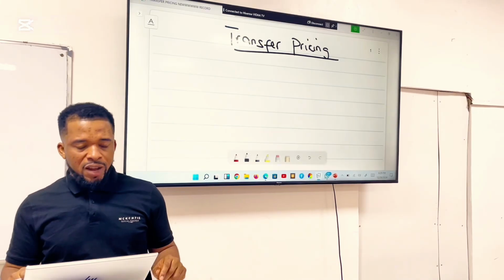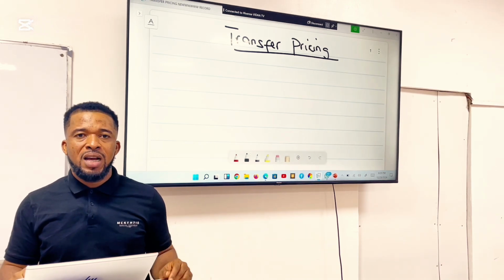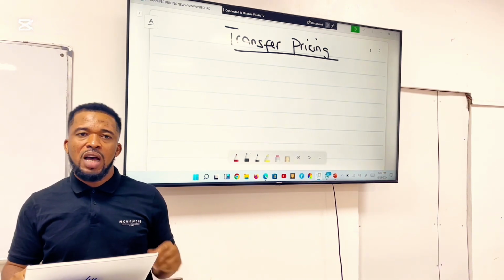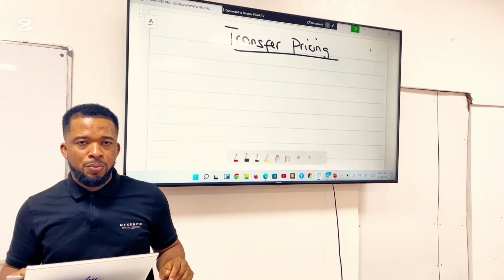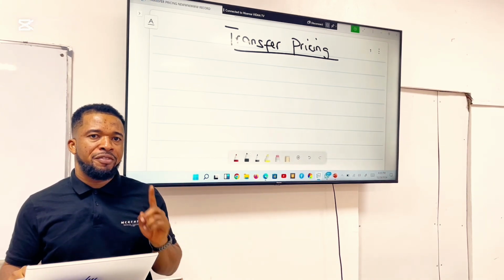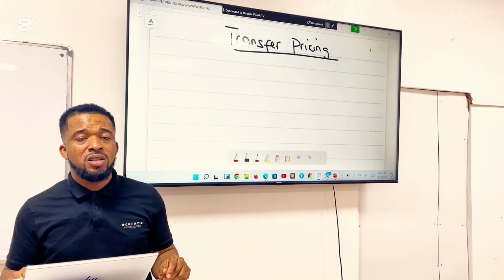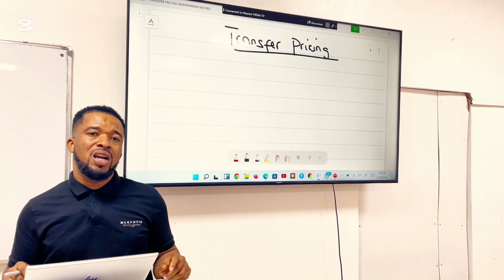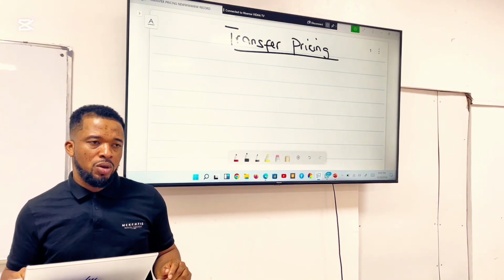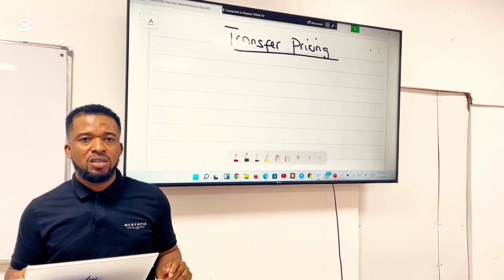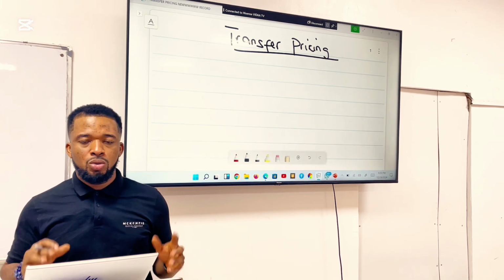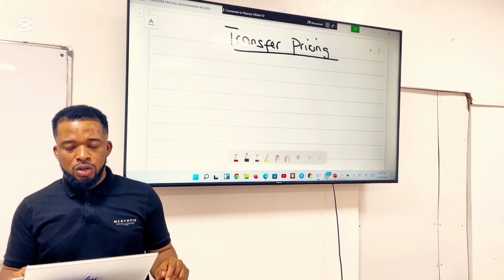All right, so we said already that transfer pricing is the price at which goods and services are transferred from one division to another division within the same group. And we have said also that before transfer pricing can exist, it means that the organization has more than one division, and those divisions are actually willing to transact, to do business or to sell and buy from each other.